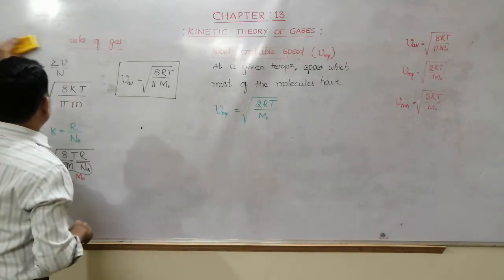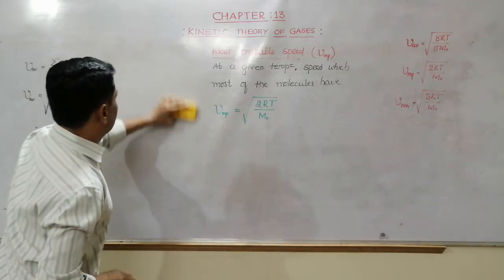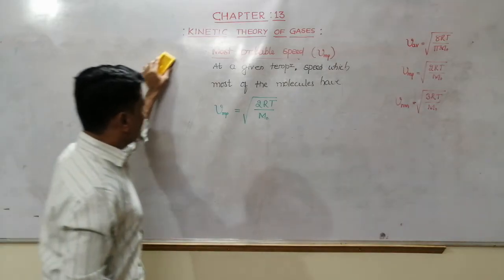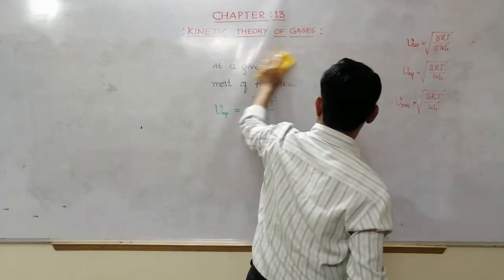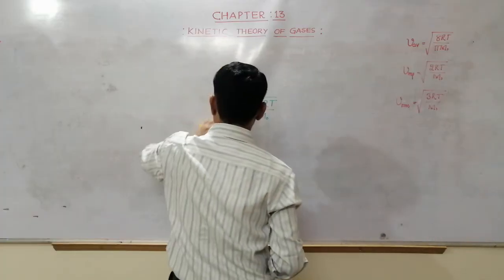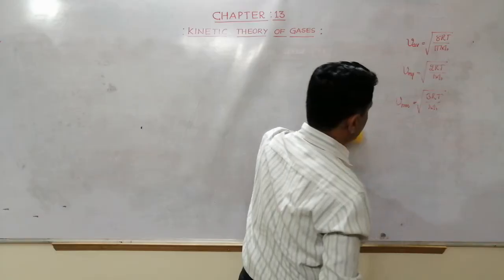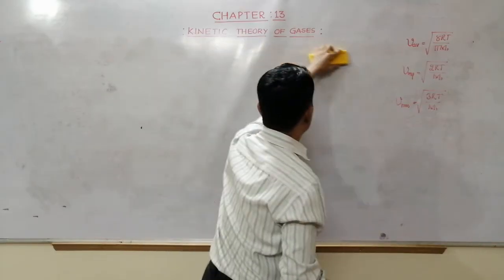Okay. Now relation between these speeds, relation between average speed, most probable speed, and RMS speed. Okay, let us see one by one.